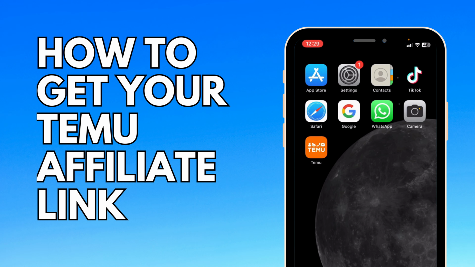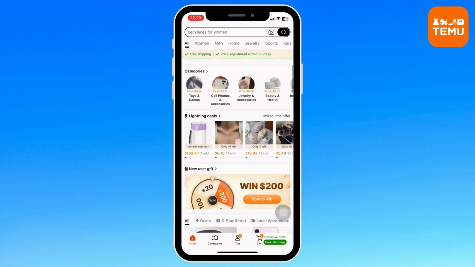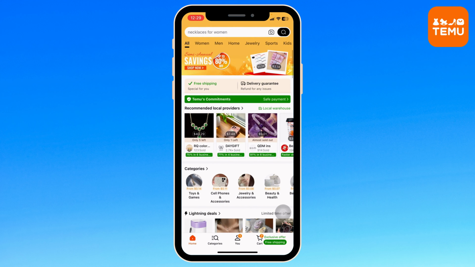How to get your Temu affiliate link. Let's get started. Launch your Temu app. Make sure you have already logged into your account. You will land on the home page. Now at the bottom, you're going to find different options.